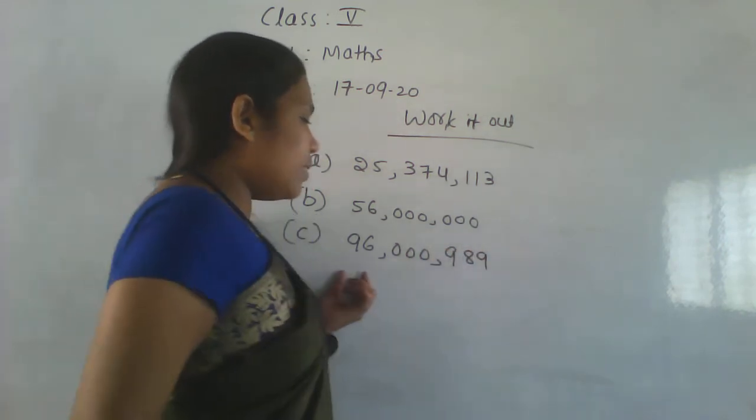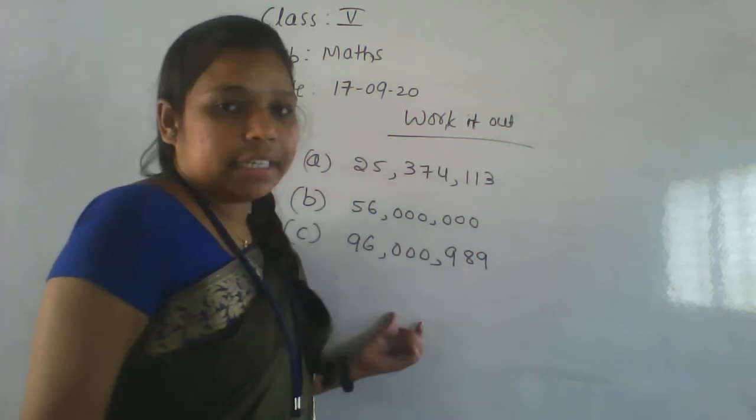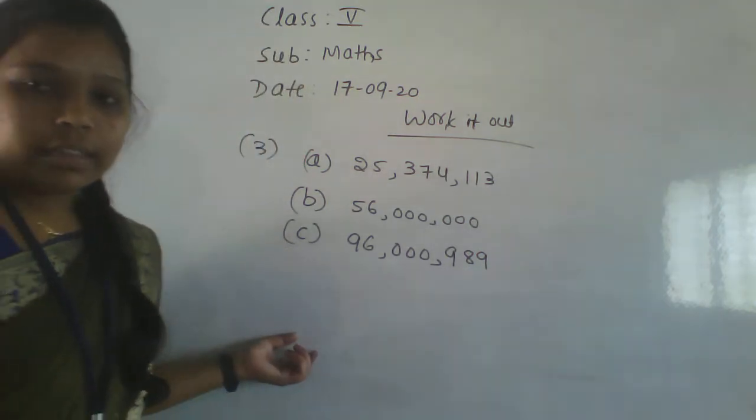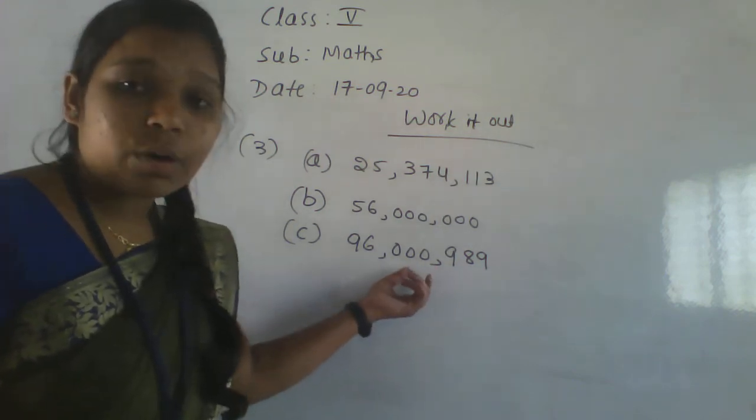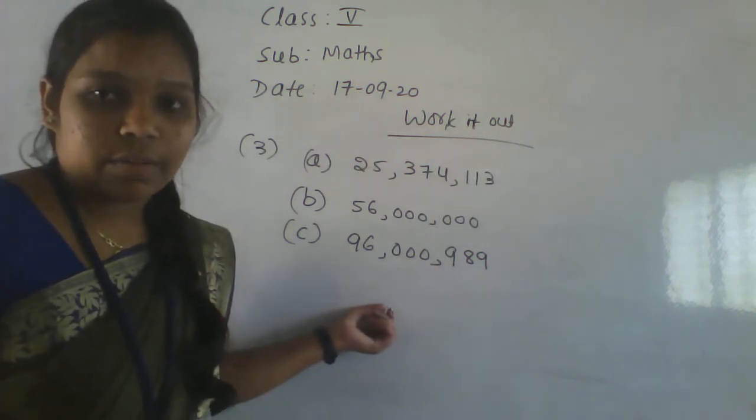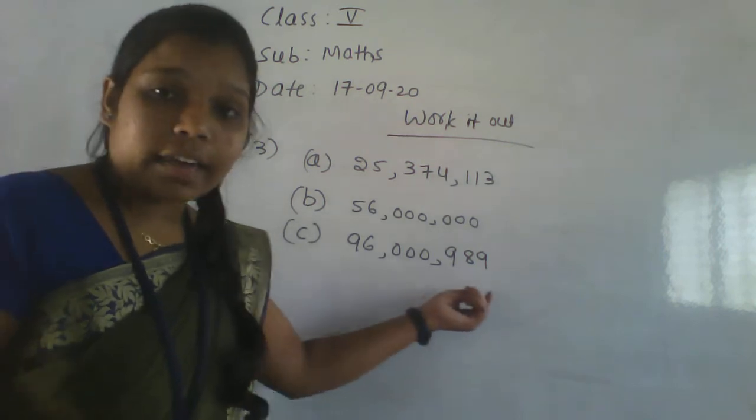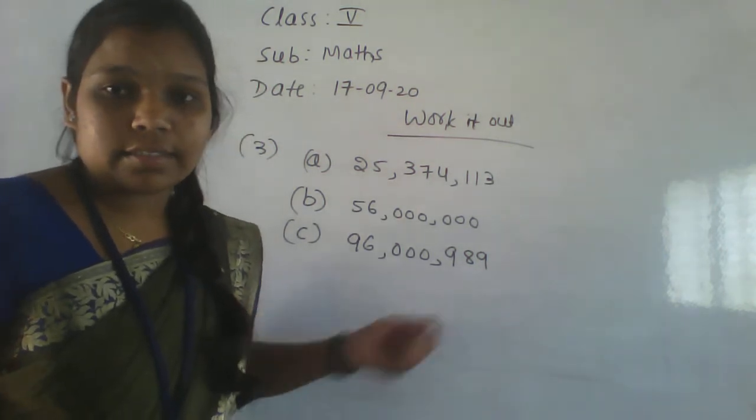So 96,000,989. This is the number. They didn't mention the thousand place value, so in the thousand place value we have zeros here.